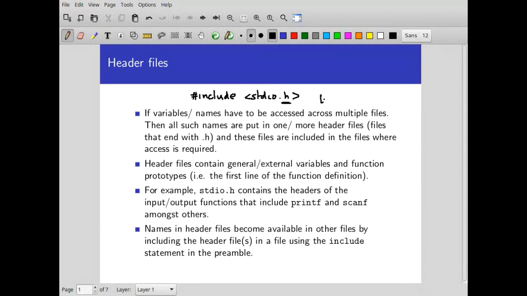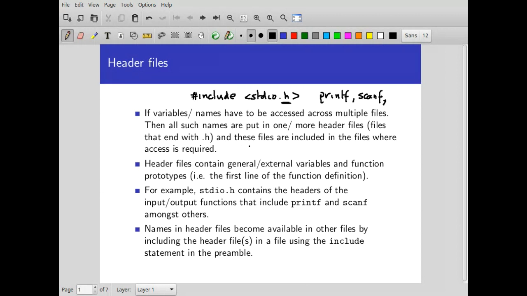So it of course includes the functions printf and scanf, which are the ones we have been using, and it includes some more functions which are meant for input output for files. So it includes several functions which are quite useful, right? And that's part of the standard library.